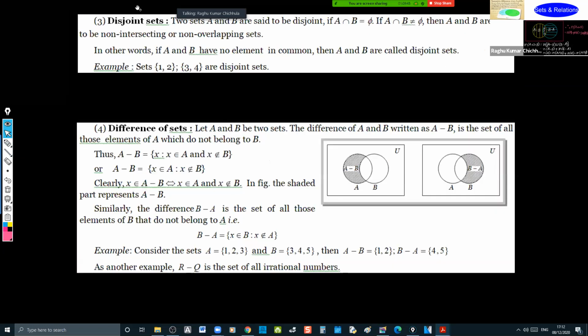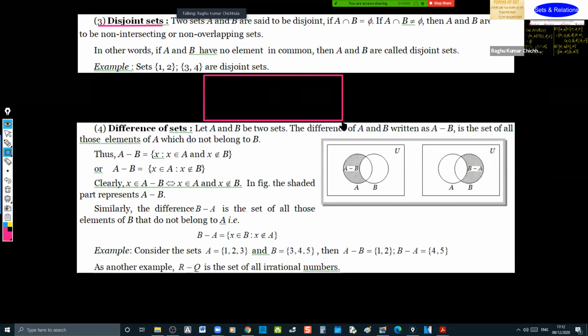Disjoint sets. In the name itself, you have the meaning of it. Disjoint. Nothing is joint. No joint is present between the sets. That means if you take the universal set like this, the two sets will not have any intersection.